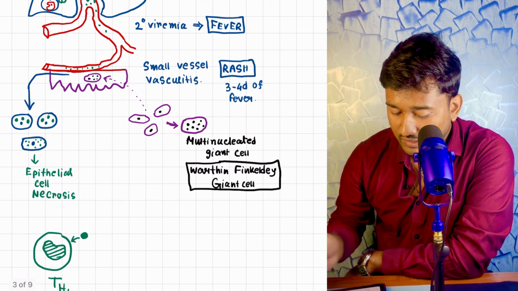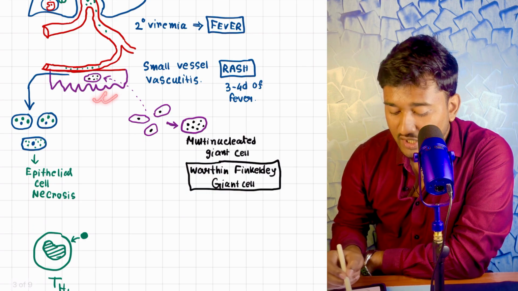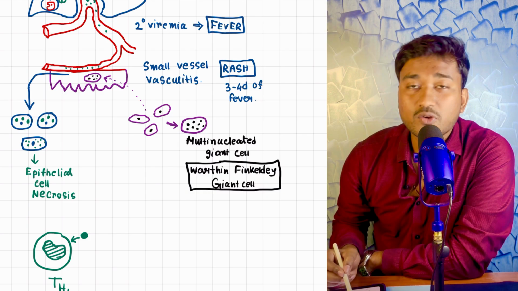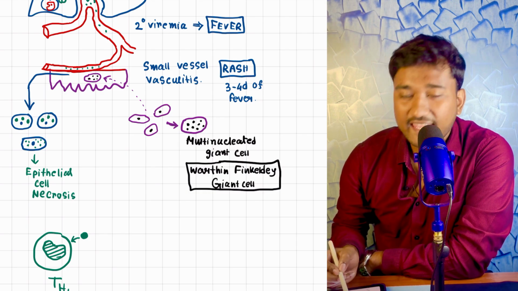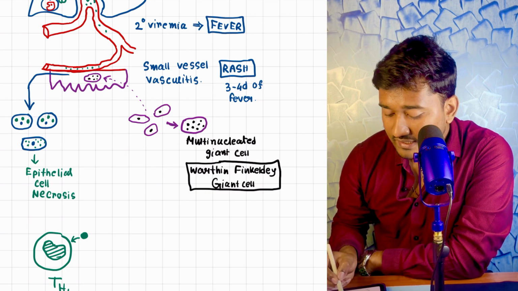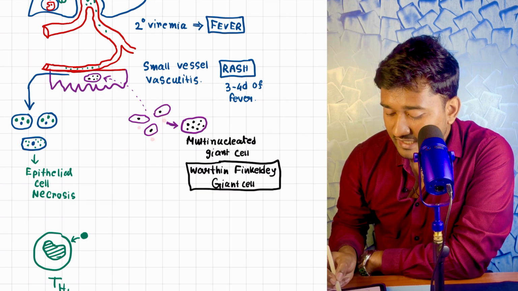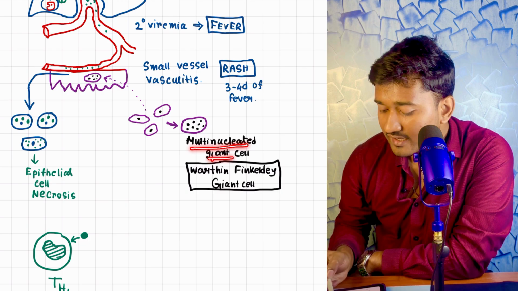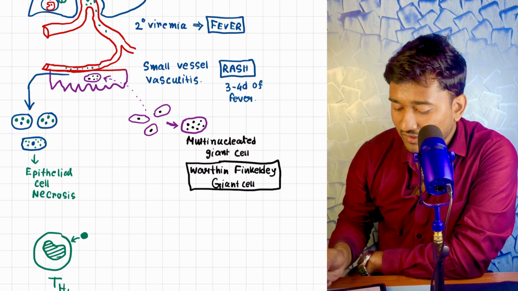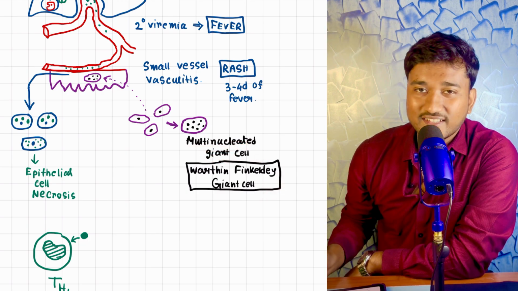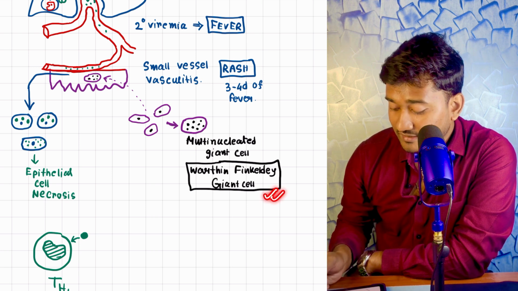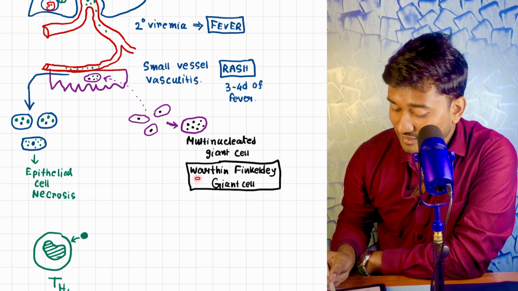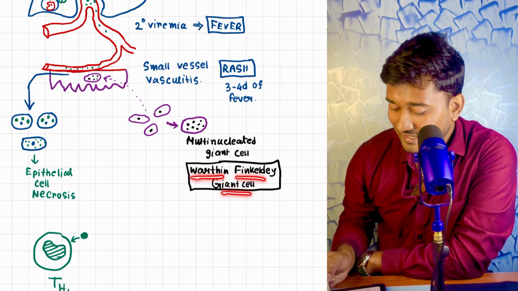Okay, so look here what is happening. This is your beautiful skin. Within the skin the viruses came, and the few macrophages present here cannot handle it properly. Therefore these infected macrophages coalesce together. They join together and eventually form this multinucleated giant cell. We call it the Warthin-Finkeldey giant cell. Just don't get frustrated. The scientist who discovered it is the one whose name it carries.